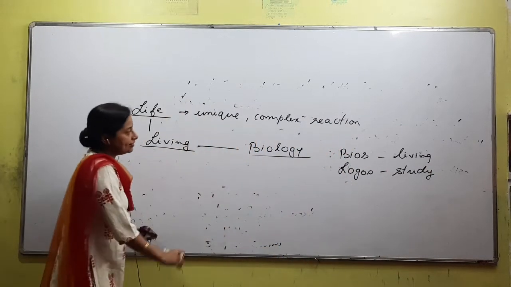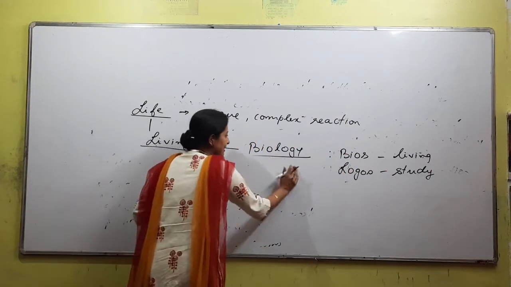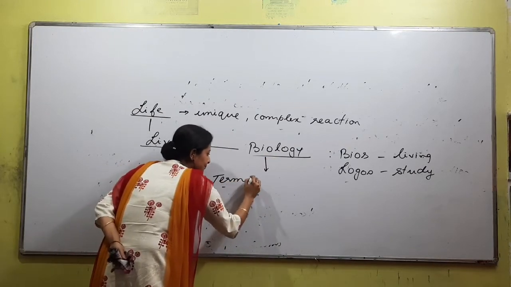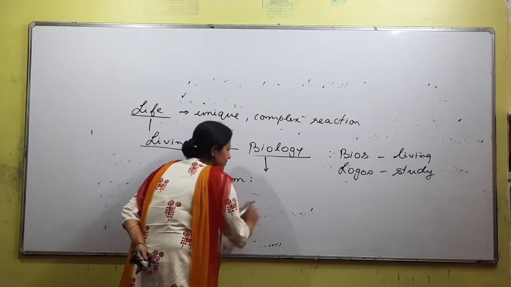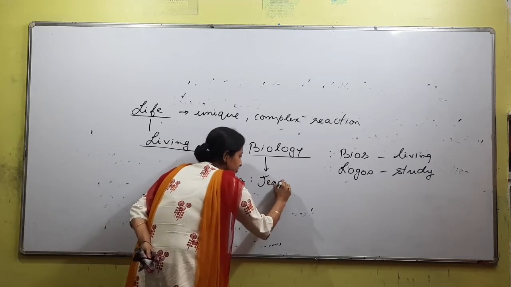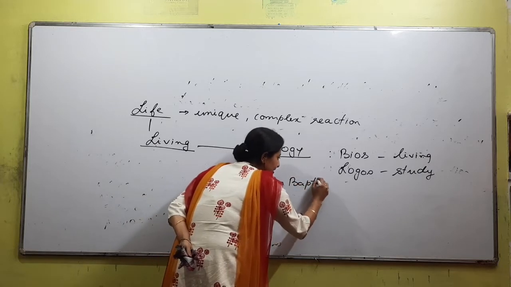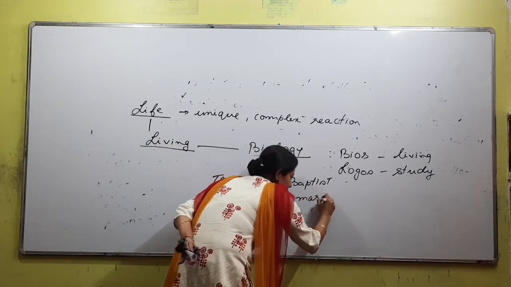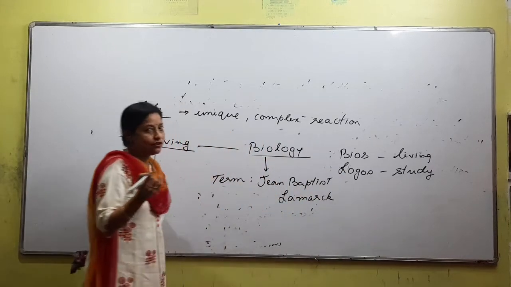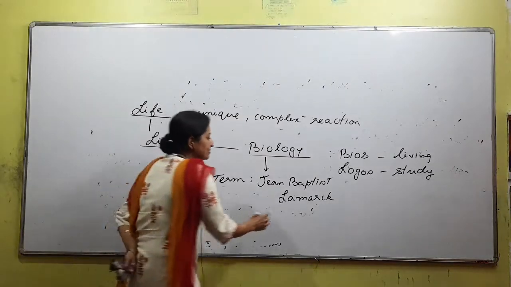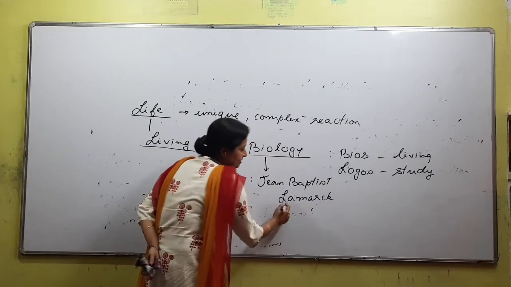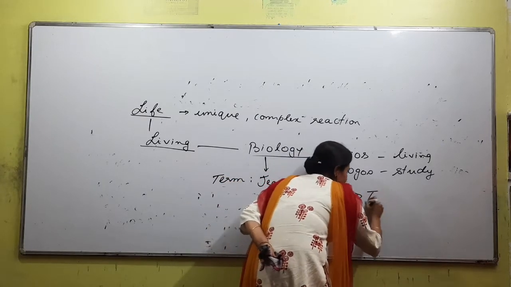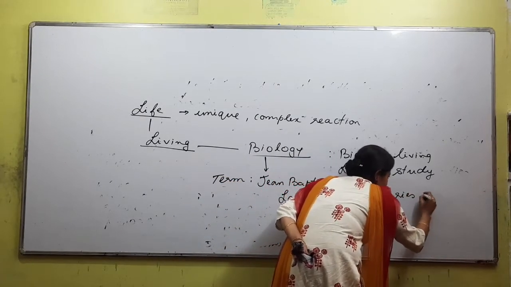Some extra points that you have to remember when you talk about biology. There are certain points that you need to remember. First is who has given the term. The term biology was given by a scientist called Jean-Baptiste Lamarck. Have you heard about him? Lamarckism hunisa, class 10 or obviously you have read, right? Yeah, so Jean-Baptiste Lamarck, or in short you can just remember Lamarck also. What did Lamarck propose? He proposed the theories of evolution.